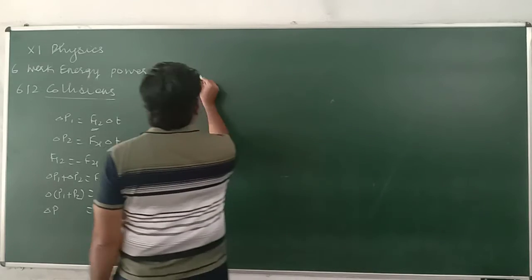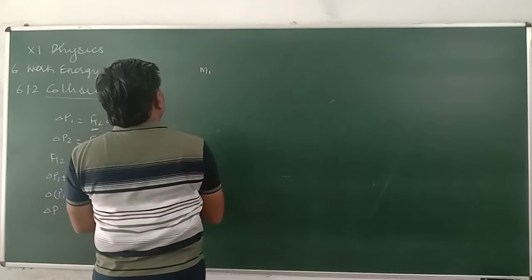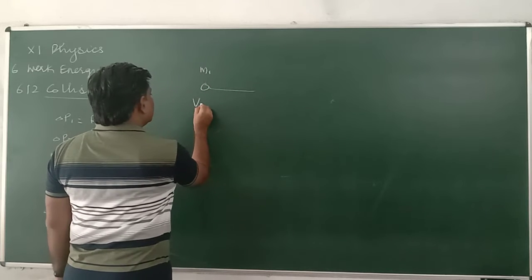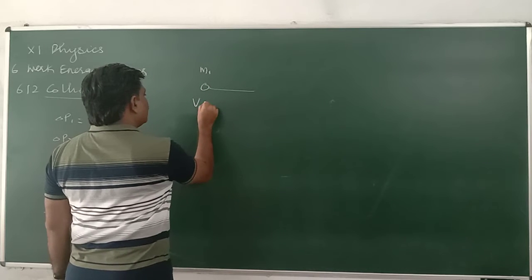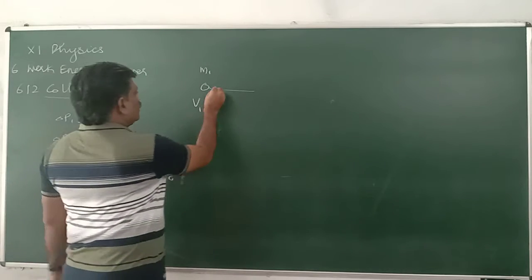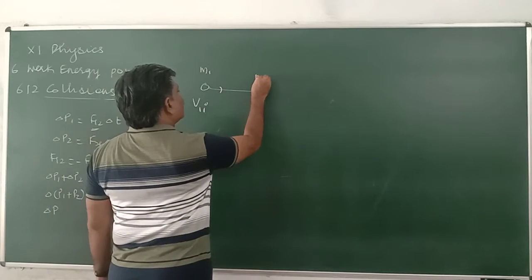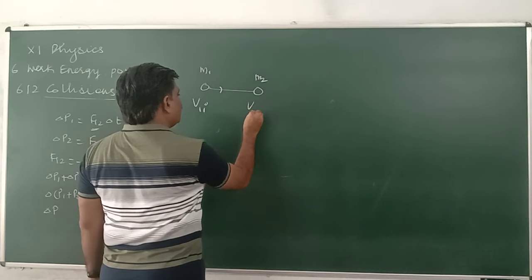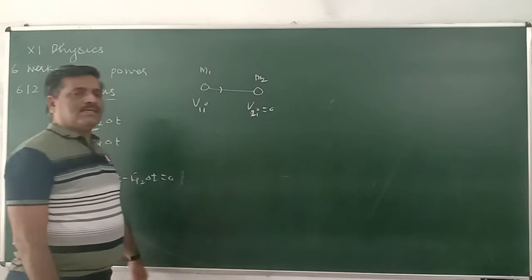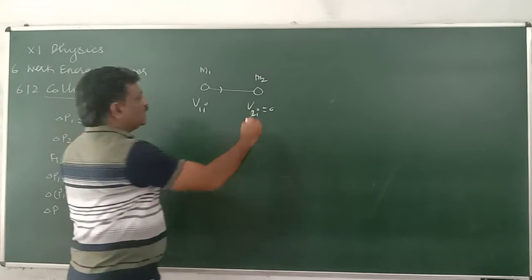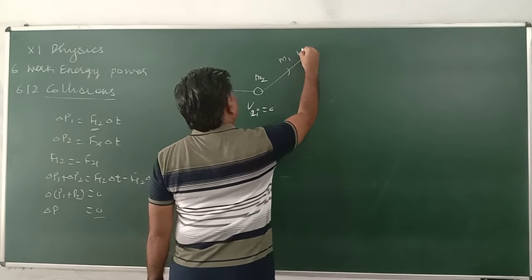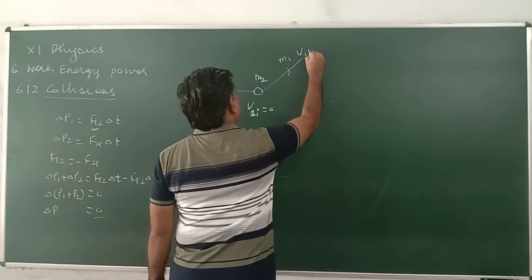For example, this is a body of mass m1, which is moving with initial velocity v1i. There is a body of mass m2, with velocity v2i, which is at rest. After collision, this body moves in this direction, m1 with v1f finally.